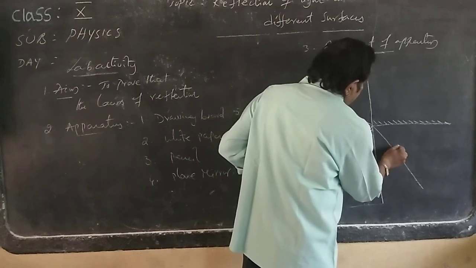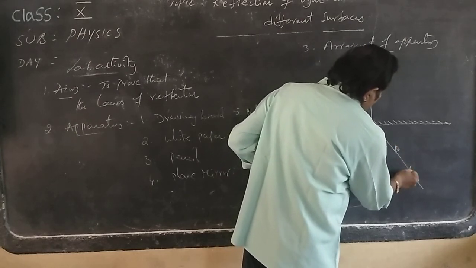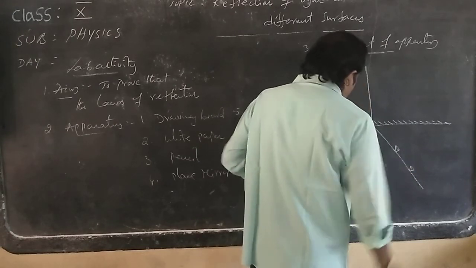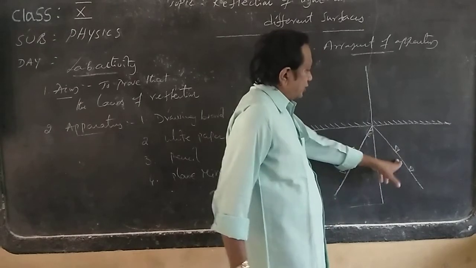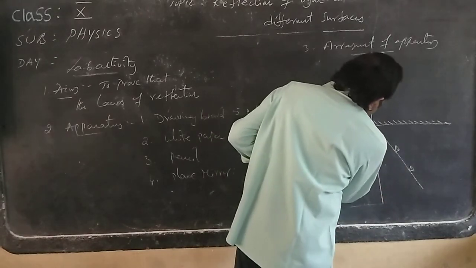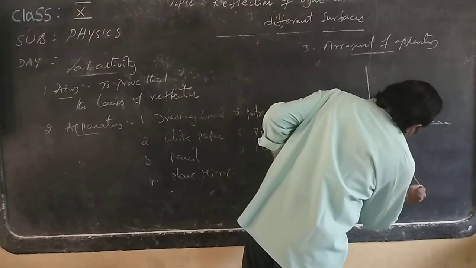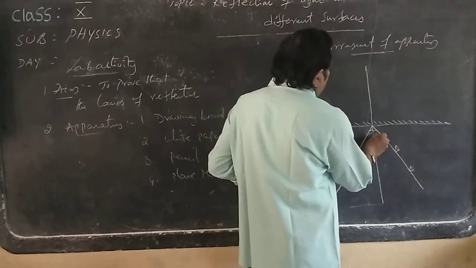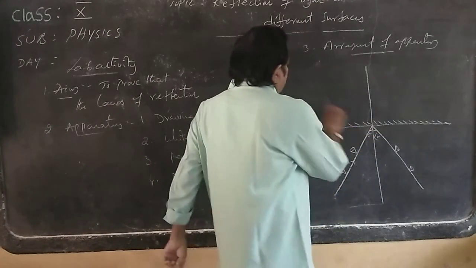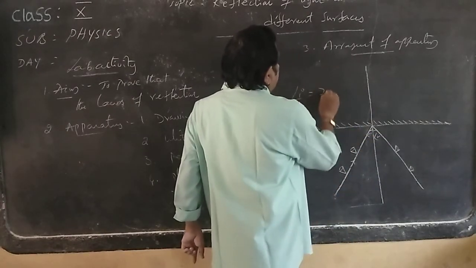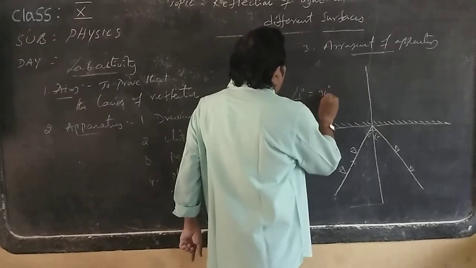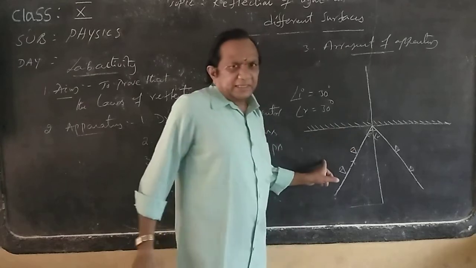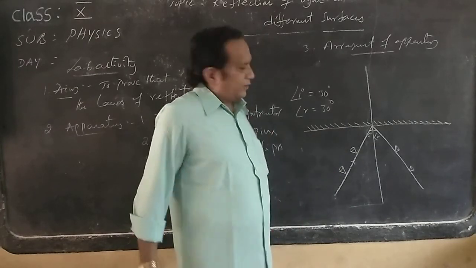The points which appeared in the mirror are drawn first. Then remove the pins and draw the line. This is the reflected ray. Now measure this angle and compare it with the incident angle. If angle I is 30 degrees, then angle R is also 30 degrees. So the incident angle is equal to the reflected angle.